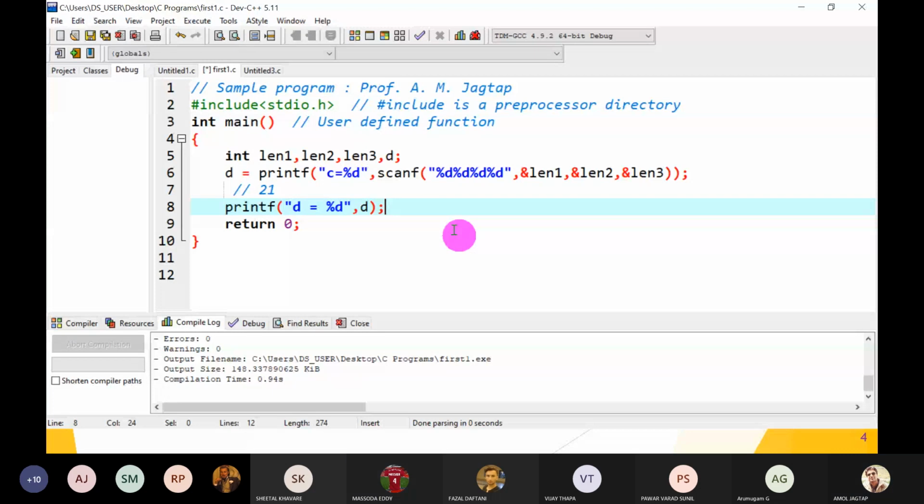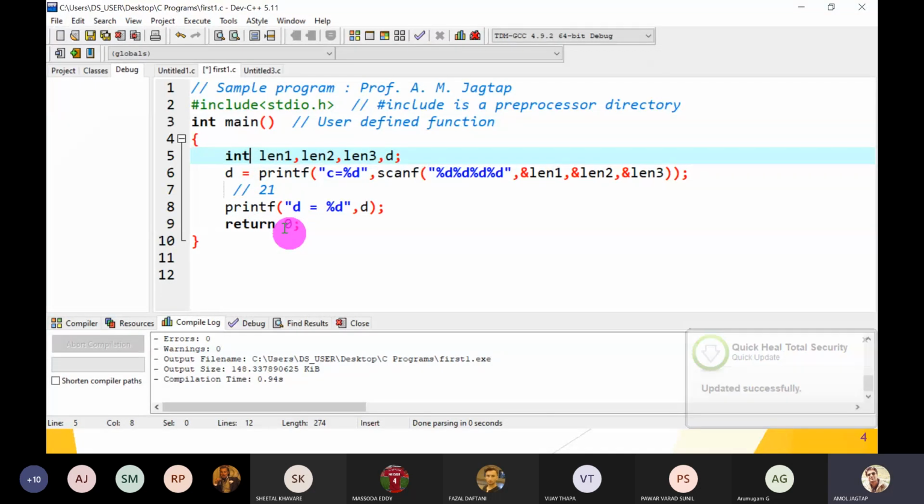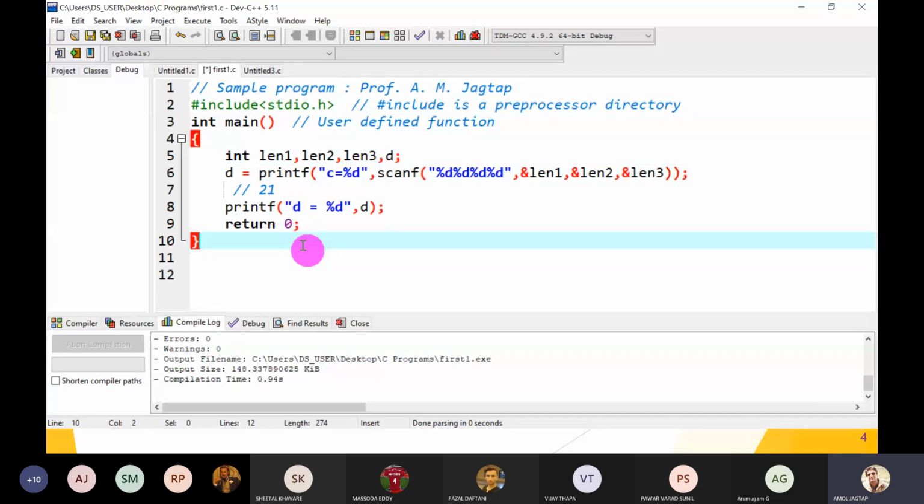Okay. So let's move to the next part. I hope you understand this in detail: what the printf function and the scanf function actually return. Great. So let's move to memory management, that is data types. Which data type do we require? I'm just describing in brief. In C language, there are different types of data types. First is built-in data type or user-defined data type. Then derived data type.